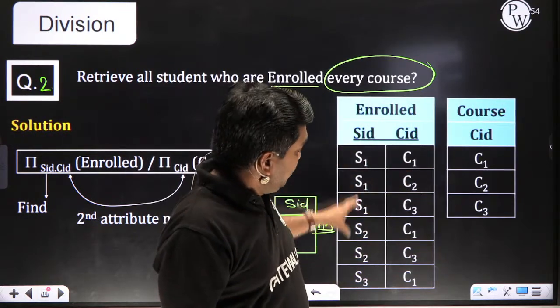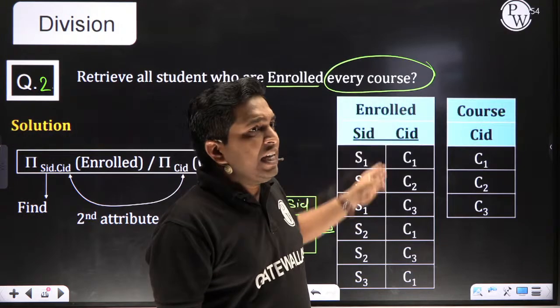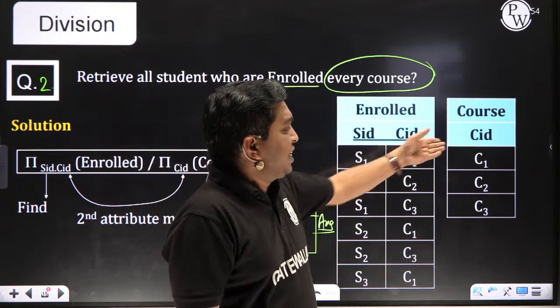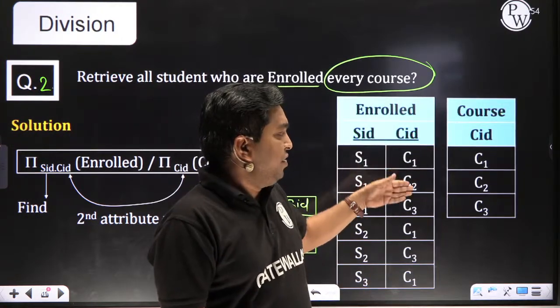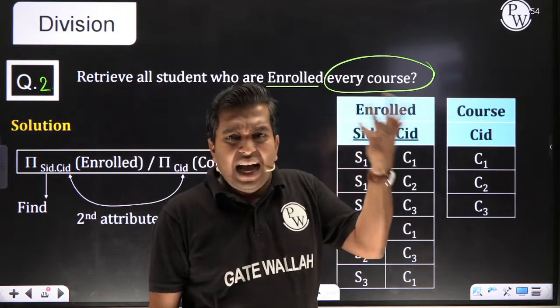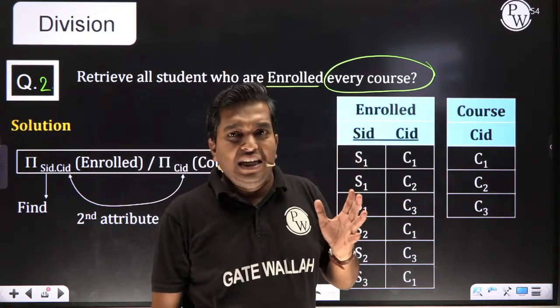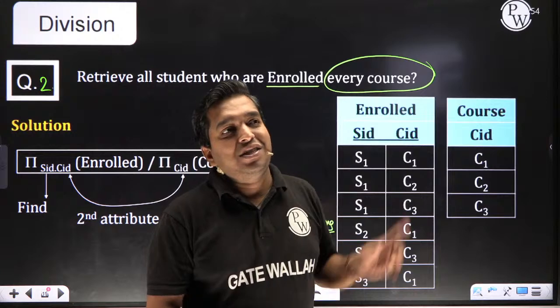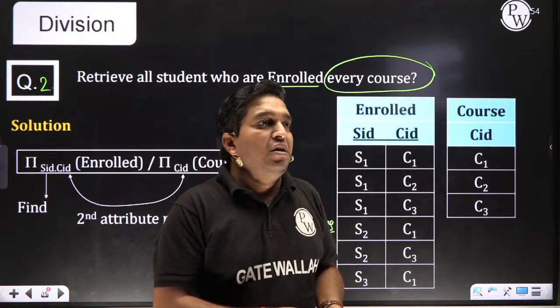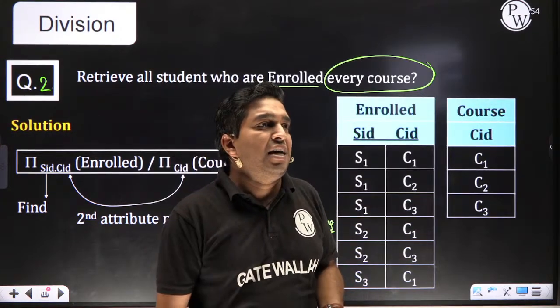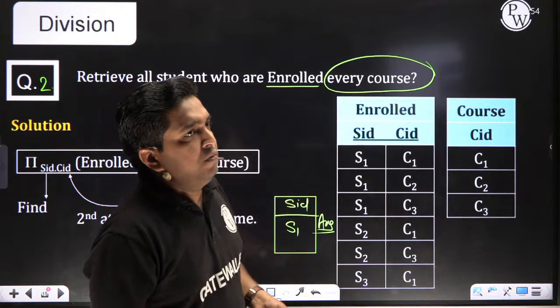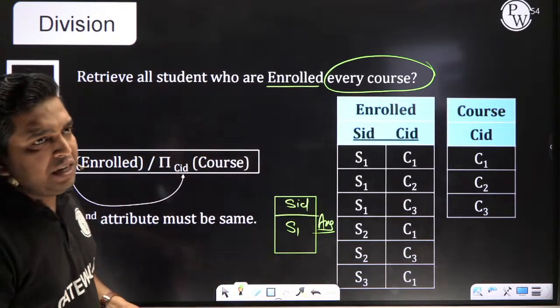By watching you can easily say S1 is the answer, sir. S1 is attending every course, S1 is enrolled in every course, S1 is attending every class. But the condition is you don't have this table. Now let me know, Sham, Jadip, Shan, each and everyone, Yashu, Priya Chaudhary.